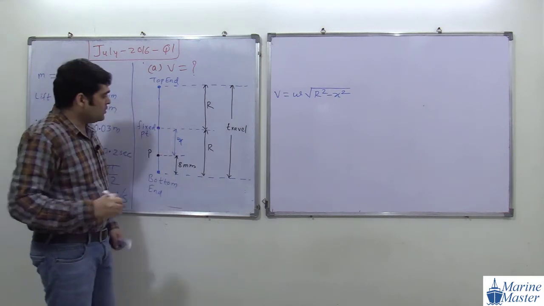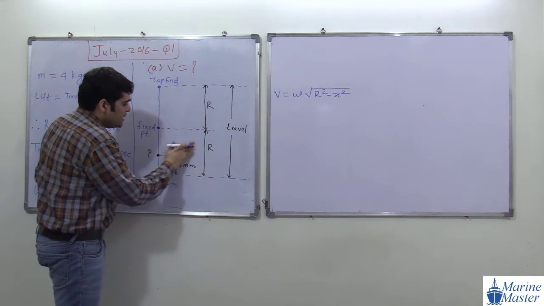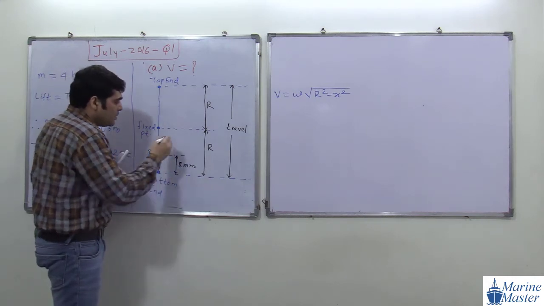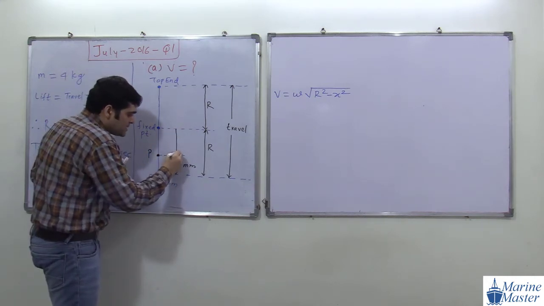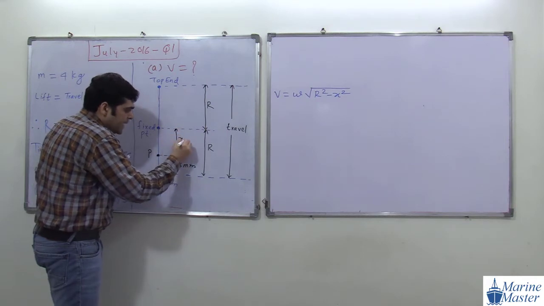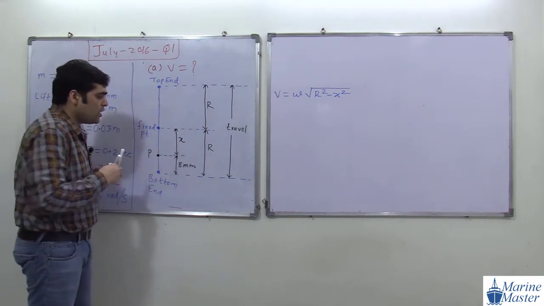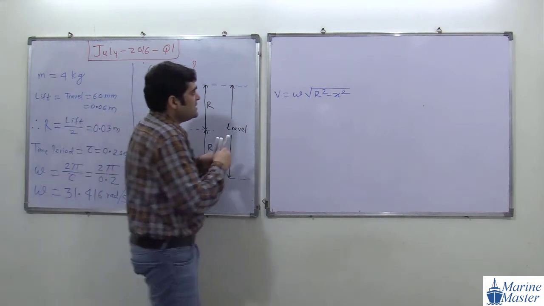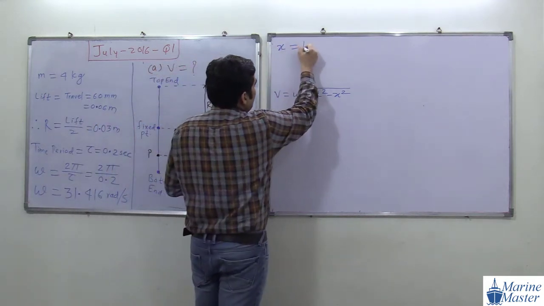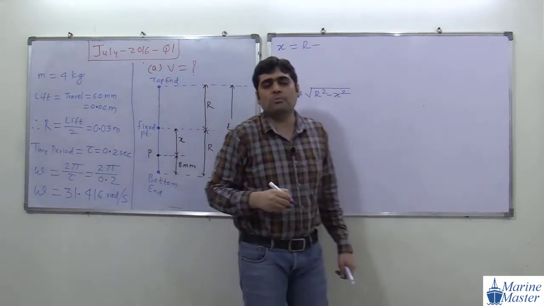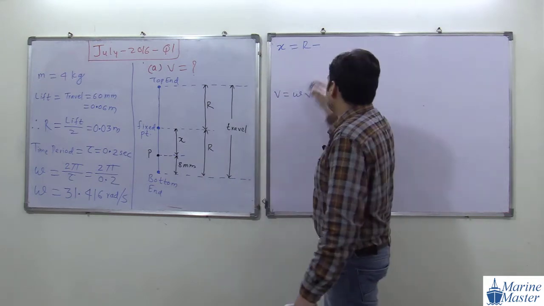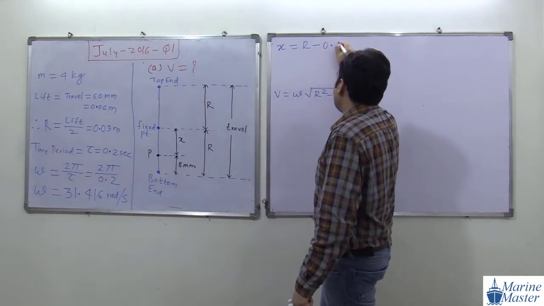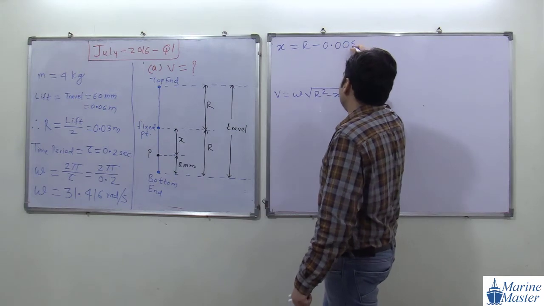So here what we need is the value of x for getting velocity. And how to get the value of x? Try to see the scenario here. x is equal to R minus 8 mm. 8 mm is how much in meter? 0.008 meter.